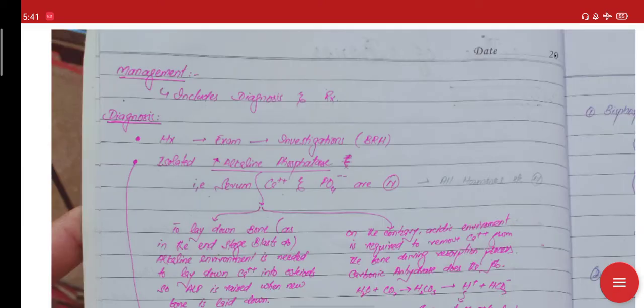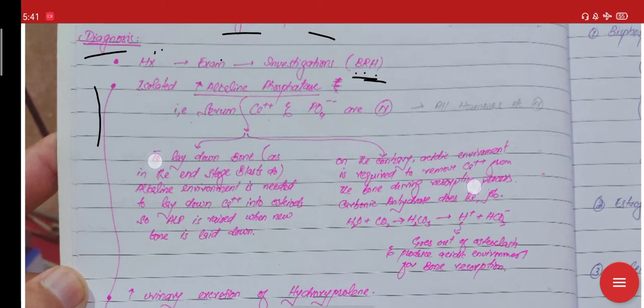Okay, now let's come to its management, that is, how will you manage Paget's disease. Just make a general concept that in the management you will first diagnose it and then treat it. For the diagnosis you will start from the history, then go to the examination of the various signs. In the history you will ask for the various symptoms and signs, then examination, and after that investigation. In investigation, go in the general order of blood investigation first, then radiology, and then histopathology. Since I will skip the history and examination, we will go to the investigation.